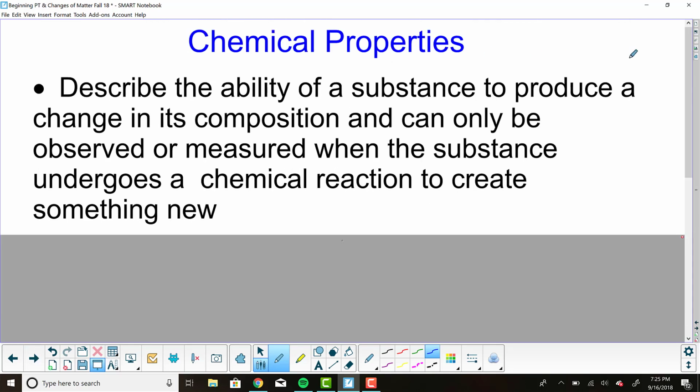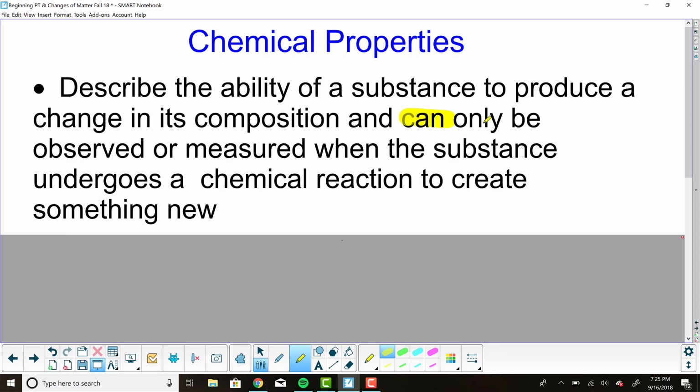Moving on to chemical properties. Chemical properties describe the ability of a substance to produce a change in its composition and can only be observed or measured when the substance undergoes a chemical reaction to create something new. Let's highlight that, guys.